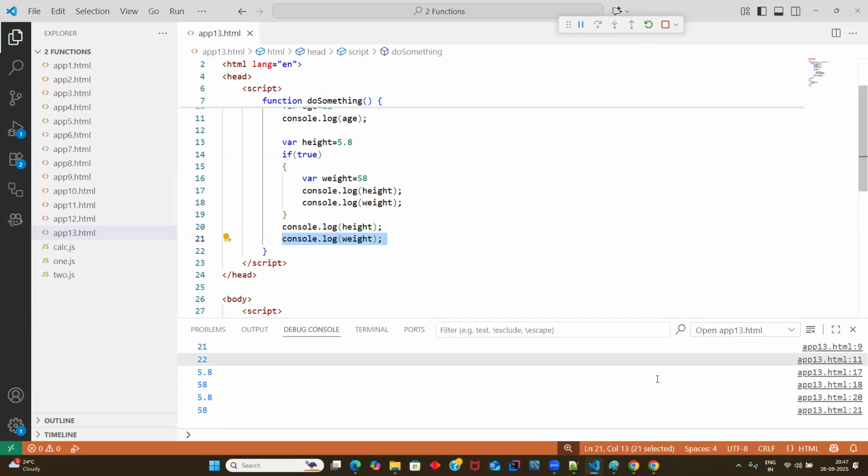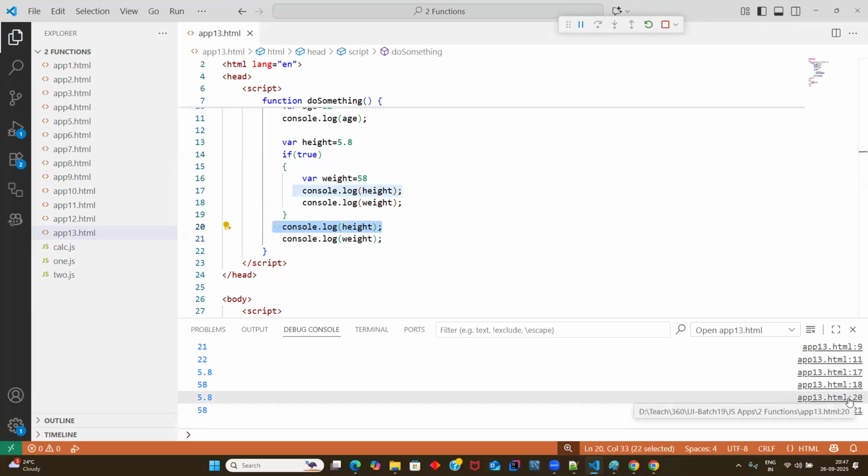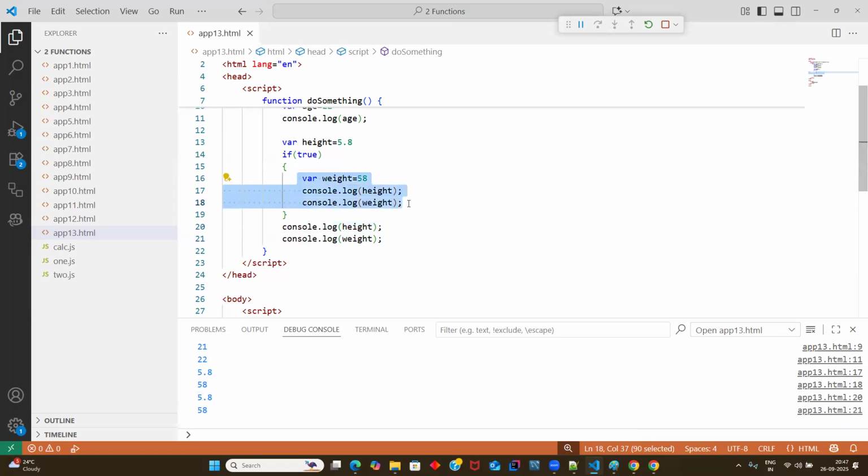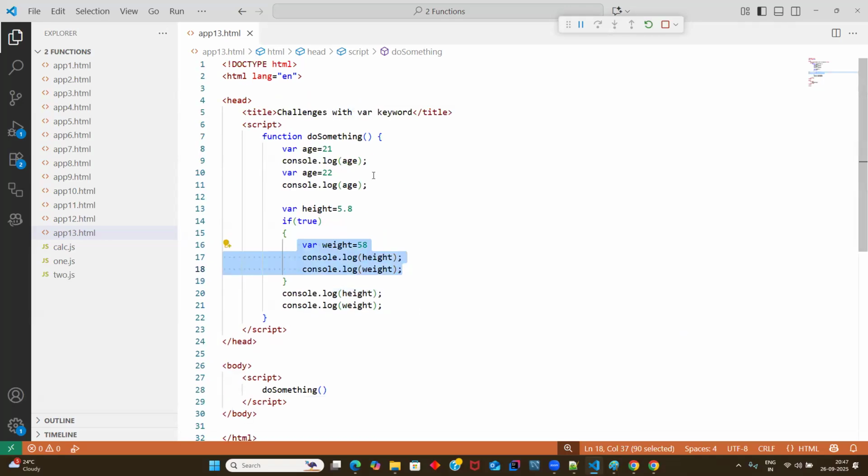Let's run it. Still you can see line number 20 gives 5.8, and line number 21 also, guys, you can see the 58. Guys, don't you think it's again messy code? Yes, sir. We shouldn't get the weight value. Correct. So point number 1: the var keyword allows redeclaration.